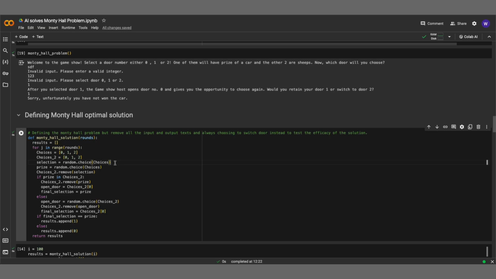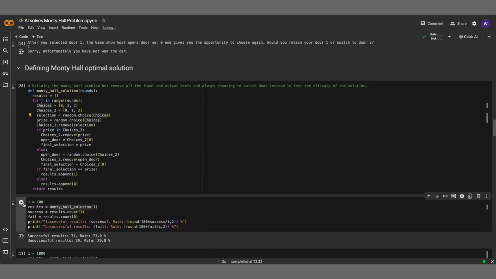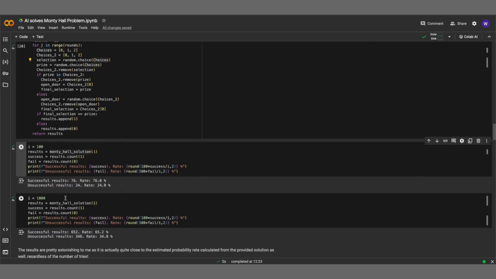We will then hard-code it to always switch doors, followed by recording the results of the optimal solution in a results list and return the list as output. Let's run it 100 times. We can see that the success rate is pretty close to the 67% as per the solution. How about 1,000 times? The results show the same as well. You can run this several times and you will find that the results are pretty close.